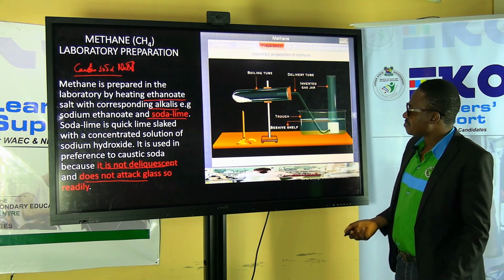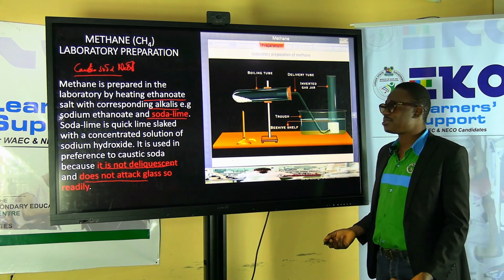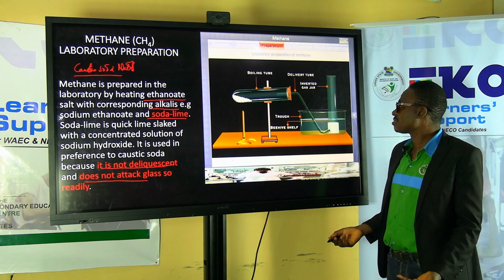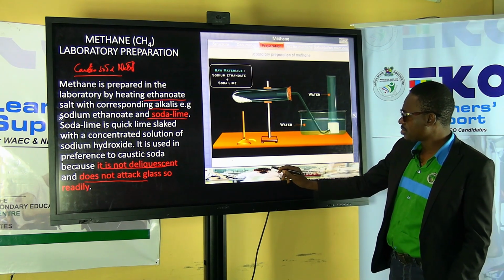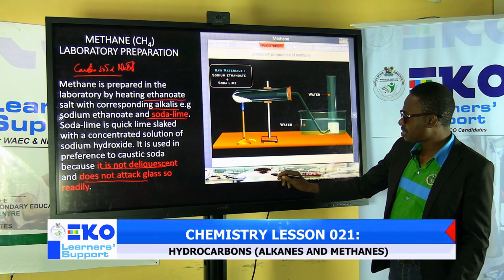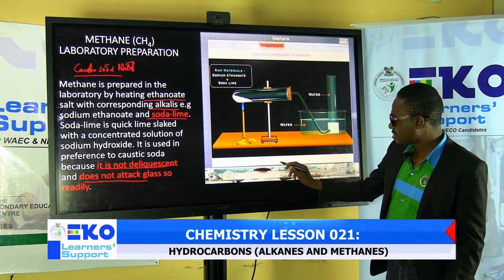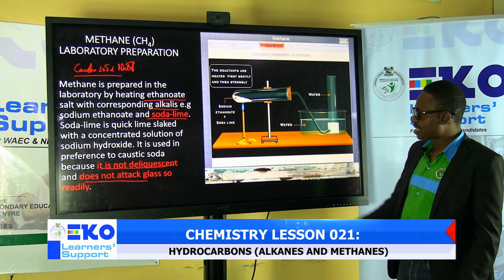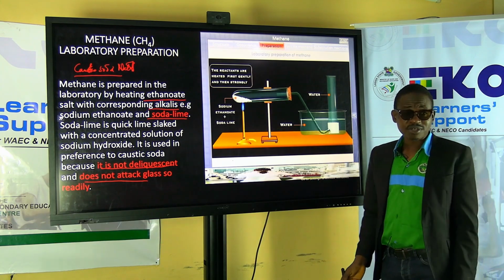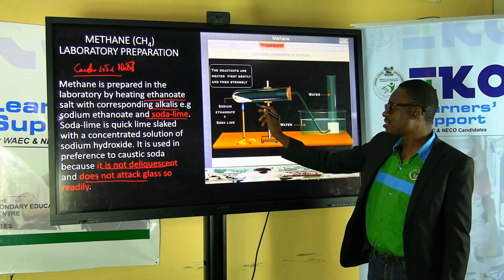All these are the laboratory apparatus we use in preparing methane in the laboratory. Good? I want to see what's happening to my video. Okay, fine, still playing. Look at it. You have a Bunsen burner. This is a Bunsen burner here.